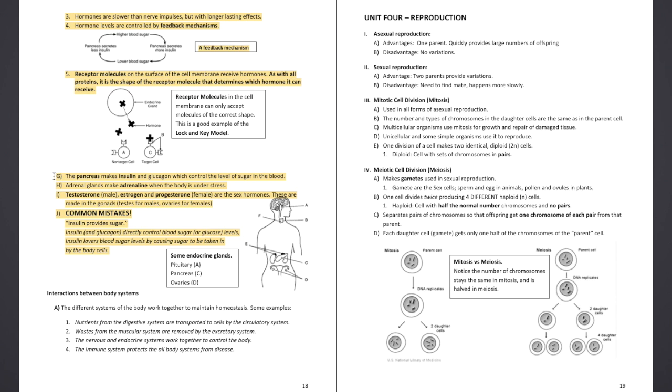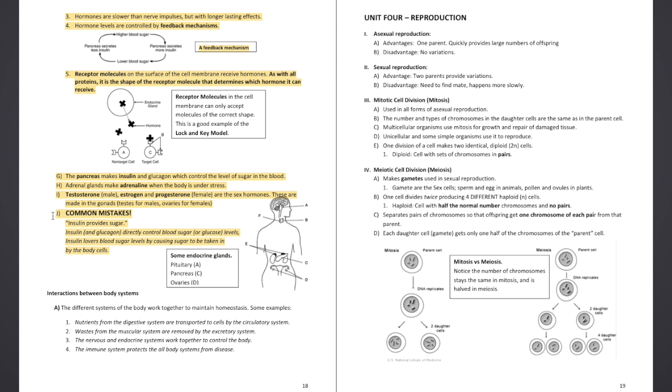G. The pancreas makes insulin and glucagon, which control the level of sugar in the blood. H. Adrenal glands make adrenaline when the body is under stress. I. Testosterone, male, estrogen and progesterone, female, are the sex hormones. These are made in the gonads, testes for male, ovaries for females.